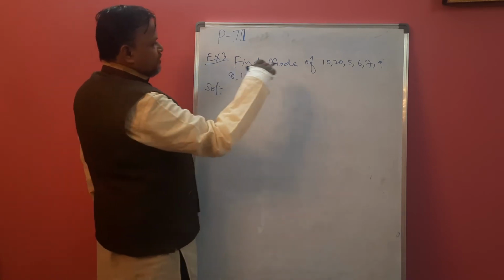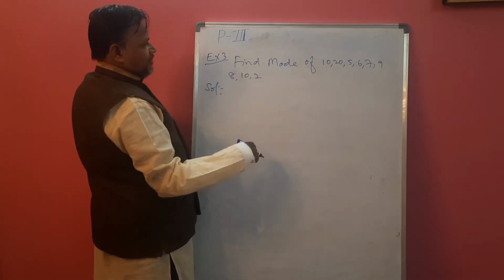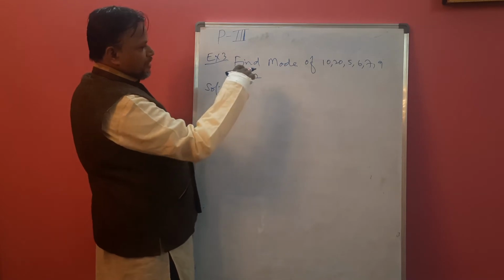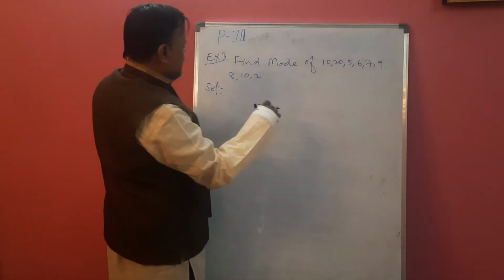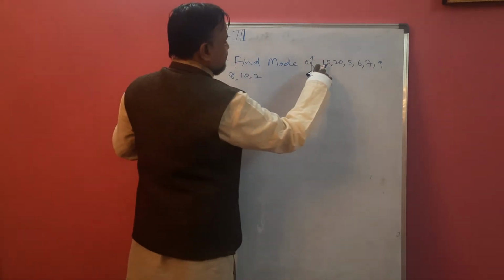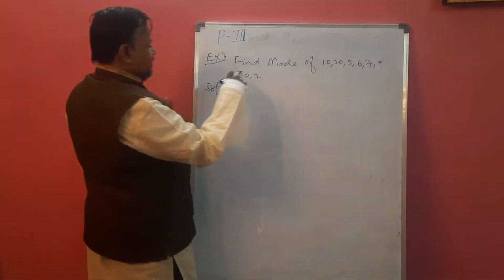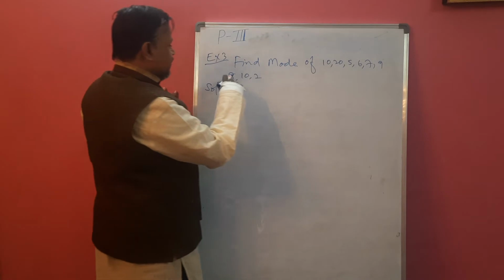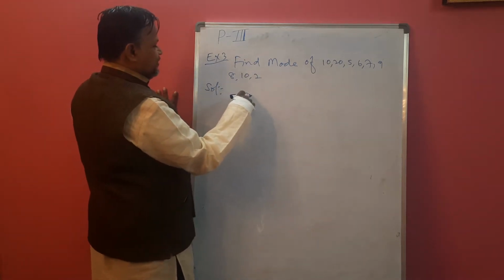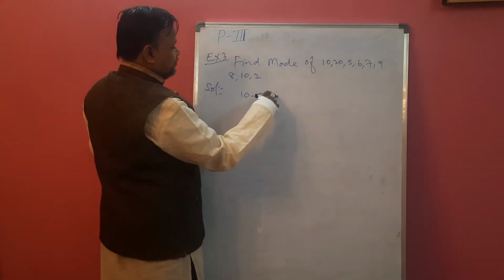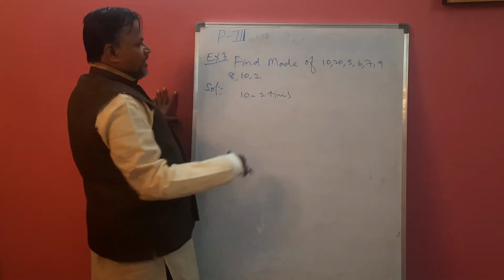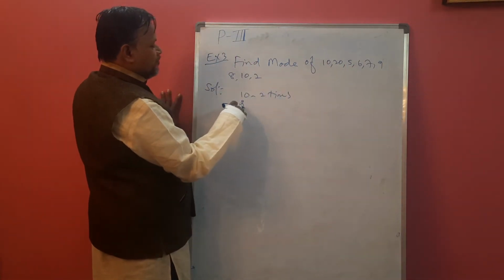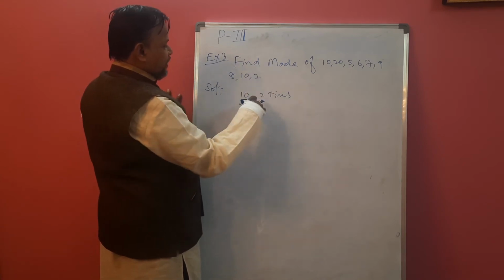Arrange the numbers, or simply you can write which number comes maximum times or minimum times. Just by seeing, we can say 10 comes two times. 20 is a number which comes only one time.